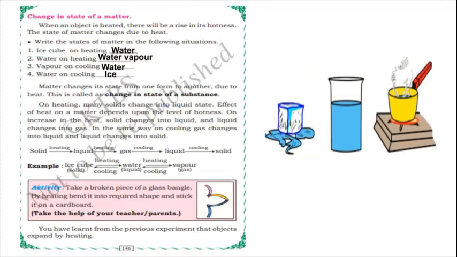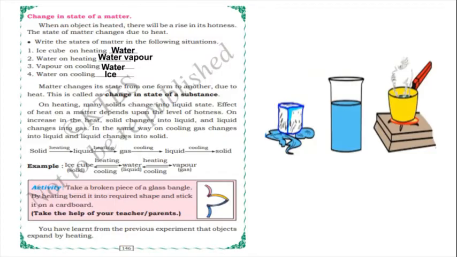And liquid cooling, solid. If you keep a glass of water in your freezer, it will become an ice cube again. So liquid cooling, solid, isn't it? So the examples are ice cube, heating water, and heating again. If you heat it, it will be vapor in the form of gaseous state. So these are the three states we should understand here.